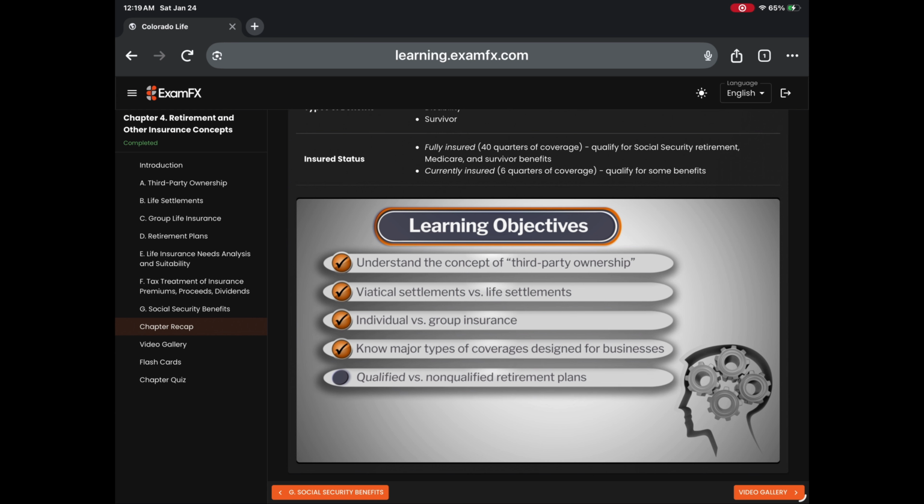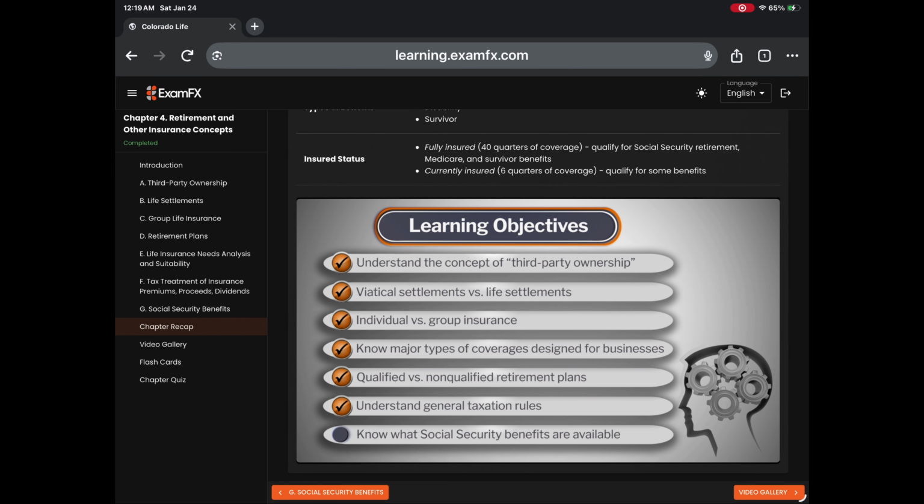Describe the differences between qualified and non-qualified retirement plans. Understand general taxation rules for policy premiums, dividends, and death benefits. Know what Social Security benefits are available and how those benefits are determined.